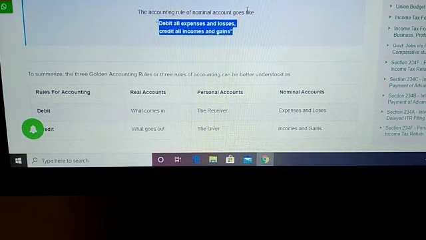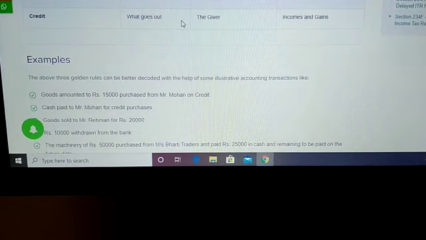We'll revise once more. The rules of accounting for debit and credit: real account, personal account and nominal account. For real, anything which comes into the business, a tangible thing, is debit, and what goes out is credit.